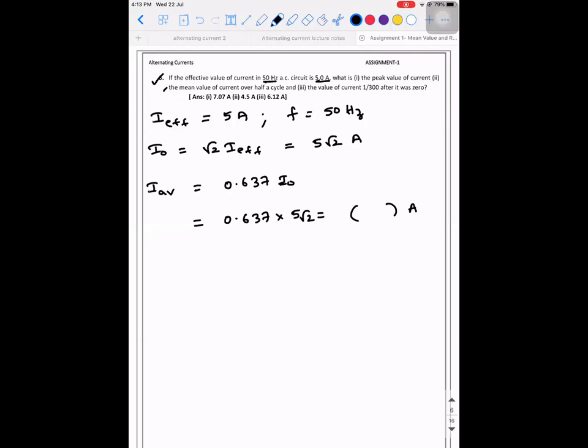The value of current 1 by 300 seconds after it was 0. So they're asking you the instantaneous current. I is equal to I naught sine omega t. So I naught is 5 root 2 into sine of, omega is 2 pi f, which is 314, f is 50, into t.